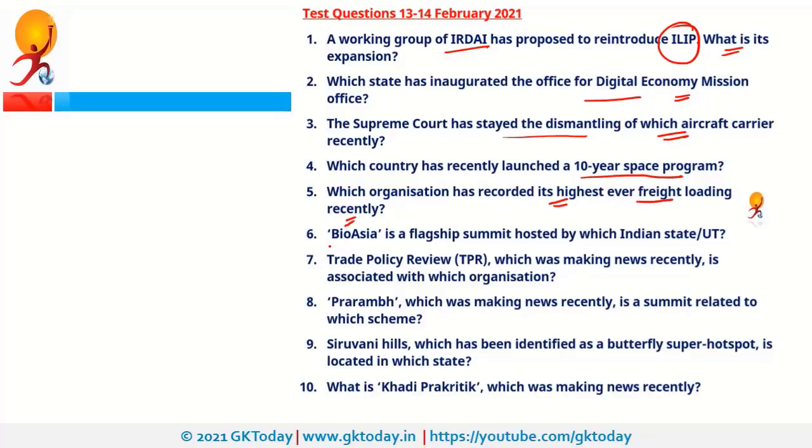Sixth question is, BioAsia is a flagship summit hosted by which Indian state? Seventh question is, TPR, that is Trade Policy Review, is related to which organization? Eighth question is, Prarambh Initiative is a summit related to which scheme? Ninth question is, Shirwani Hills is located in which state? And last question is, what is Khadi Prakartik, which was in news recently?